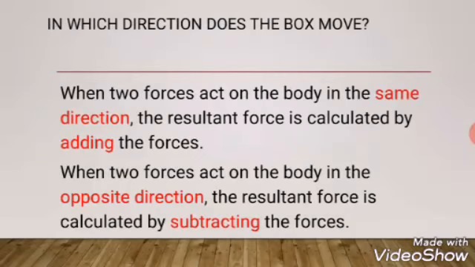Now you tell me in which direction does the box move. Both are pushing the box in the same direction. So if you are pushing in the same direction, you add the forces, right? You are adding 40 and 50 Newton. Similarly, if you are pushing in opposite directions, imagine one chocolate is there and two people are pushing or pulling it in opposite directions, the resultant force will be calculated by subtracting. So remember, same direction you are adding, opposite directions you are subtracting.